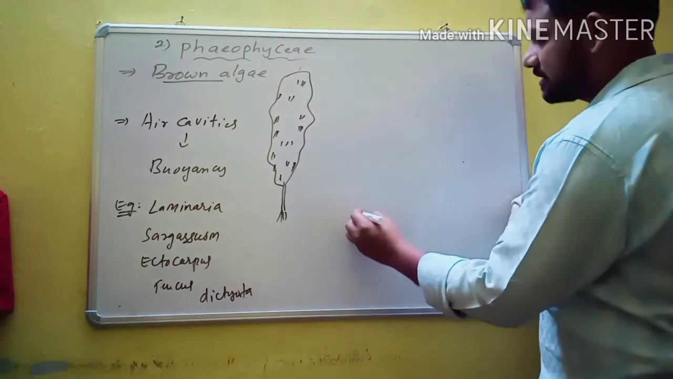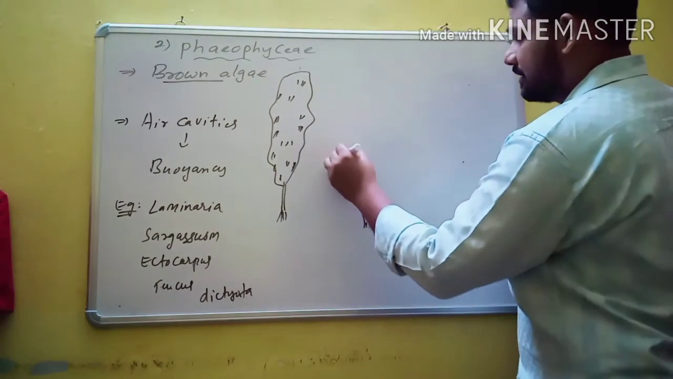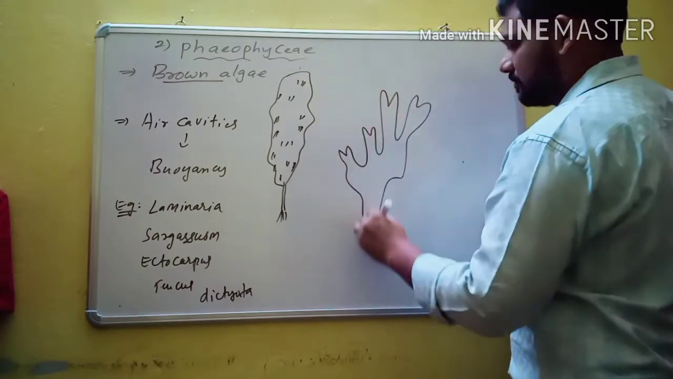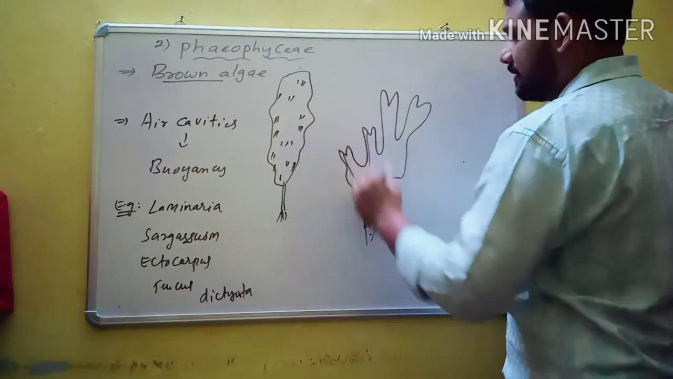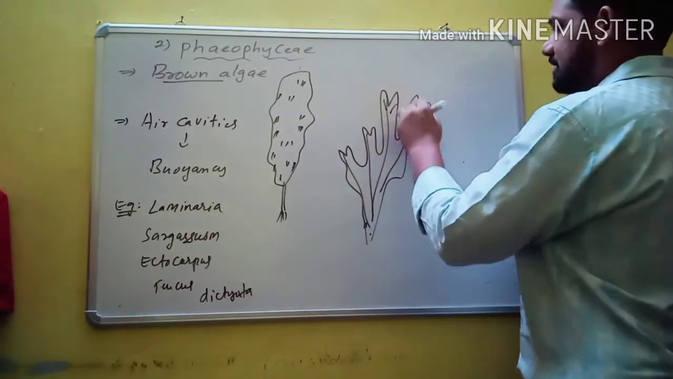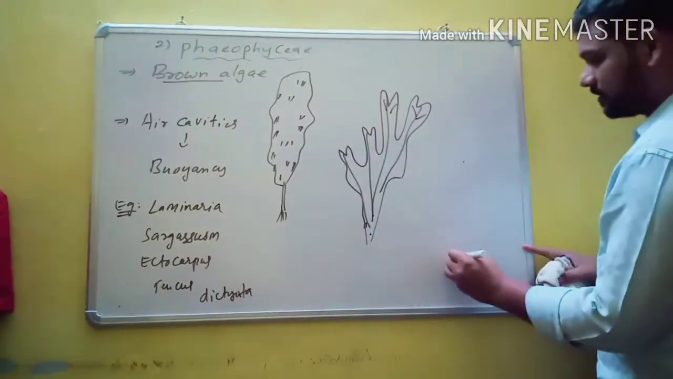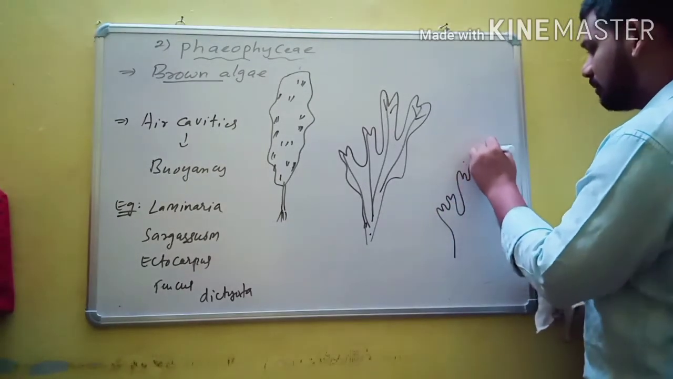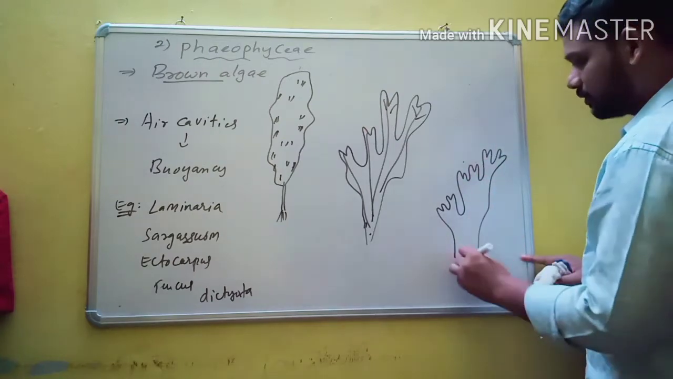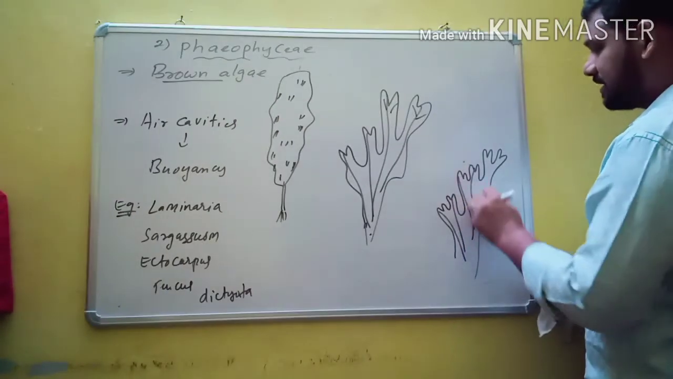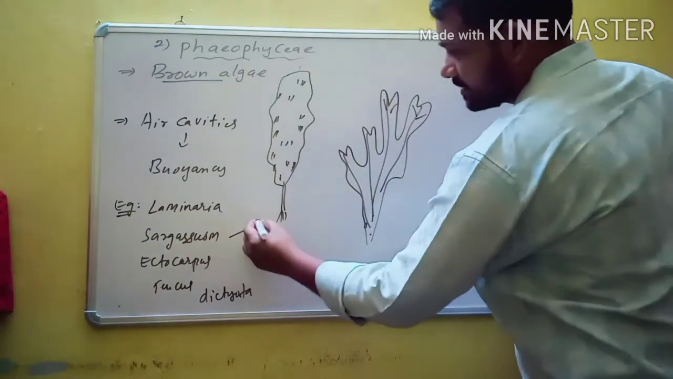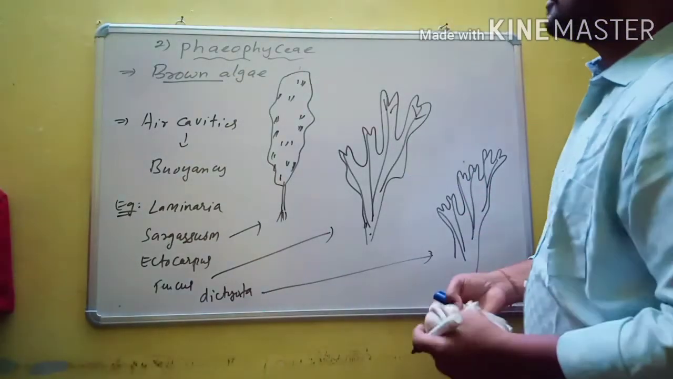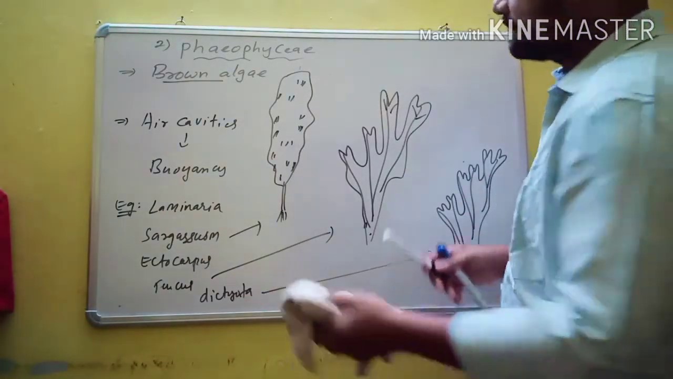And like Fucus, Fucus is dichotomously branched. Dichotomous branching is present in Fucus. And in Dictyota also, it is dichotomously branched. There the growing point is again divided into two parts. So this type of branching is known as dichotomous branching. This is Sargassum, this is Fucus, and this is Dictyota. So these are some members of class Phaeophyceae.